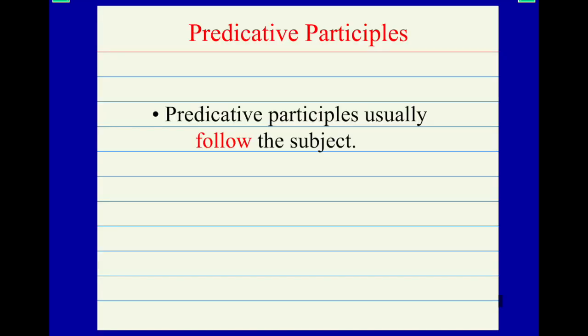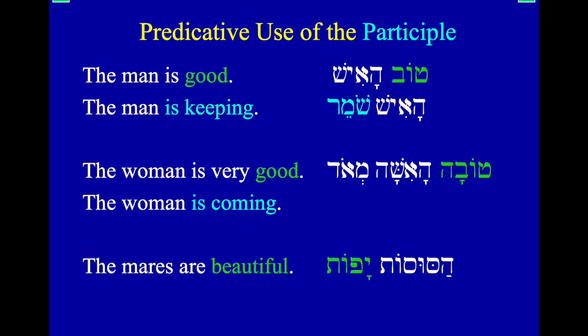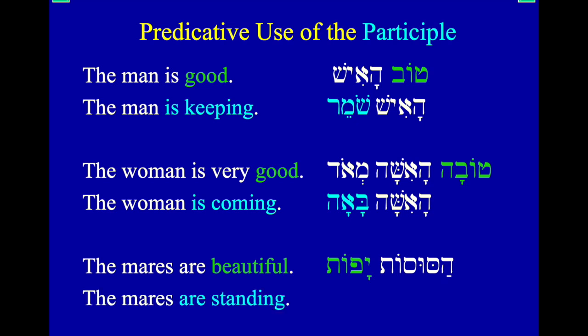Predicative participles usually follow the subject. That's different than the adjectives. But they still do not agree in definiteness. They don't take the definite article ever if they're predicative. So the woman is coming. Remember, the woman is very good would be tova ha'isha ma'od. The woman is coming. Instead of tova, we would say ba'a. So ha'isha ba'a. And then the mares are beautiful. Instead of that, we say the mares are standing. Amad means to stand. Hasusot still means the mares or the horses. Hasusot omadot. We have our feminine plural ending ot.